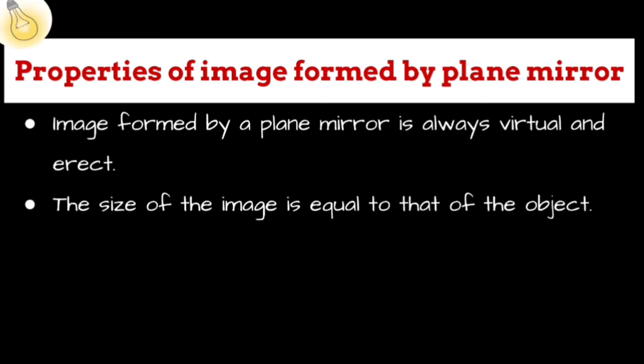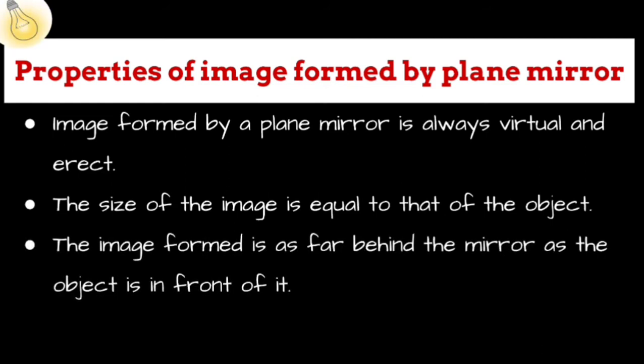You see yourself in the plane mirror and you are of the same size in the plane mirror also. The image formed is as far behind the mirror as the object is in front of it. The image is laterally inverted. You raise your left hand and you see your right hand is raised in your image.